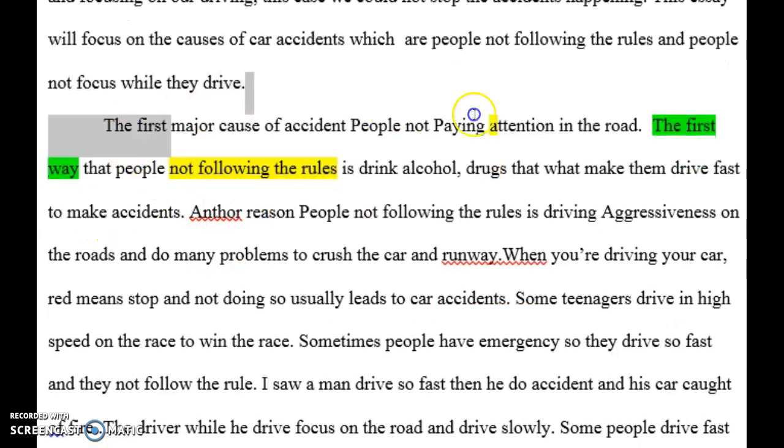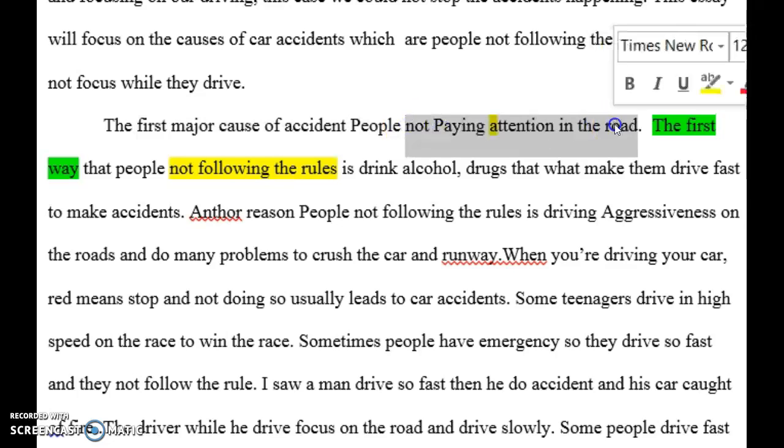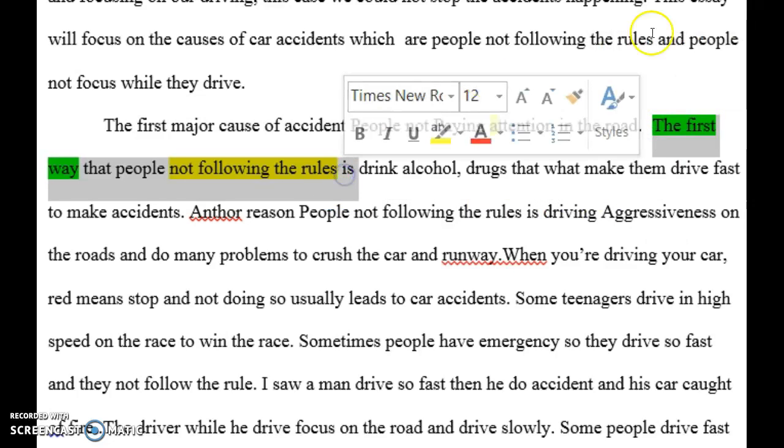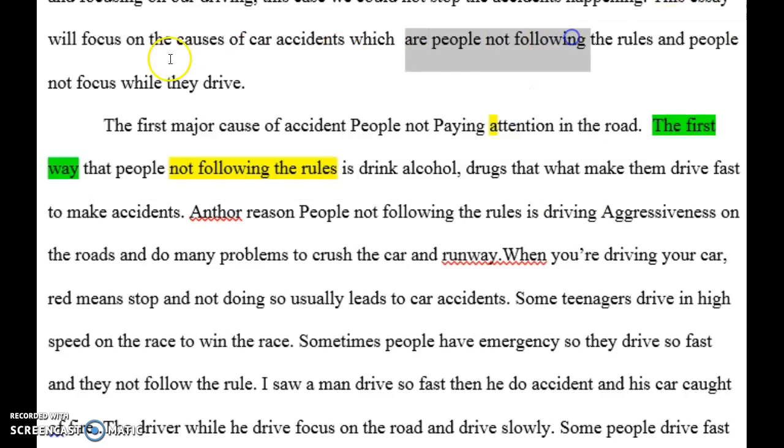I was confused here. Here's a good topic sentence, but it's talking about not paying attention to the road, and then you go into not following the rules. So I know one paragraph is about not following the rules and one is about not paying attention to the road, but then I think you switched them. Okay, so that needs to be fixed.